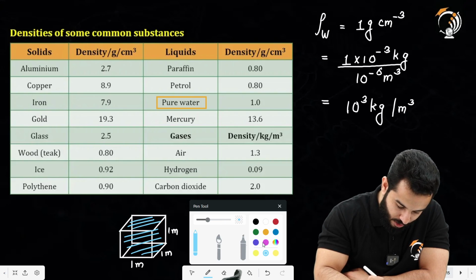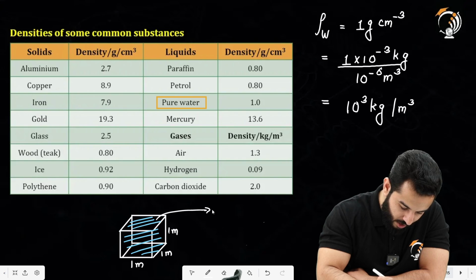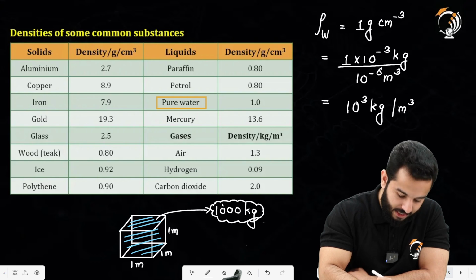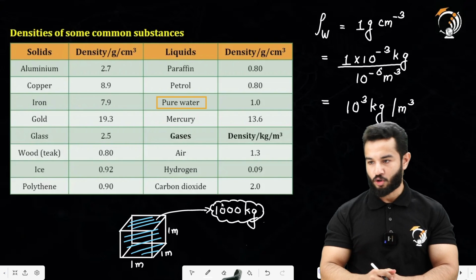So the mass of this water is going to be 1000 kgs. So that makes the density 1000 kg per meter cube, right?